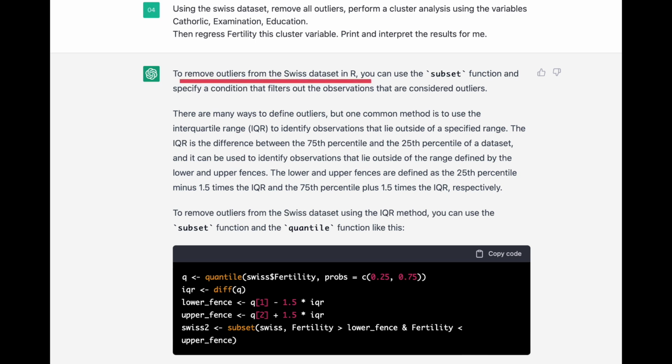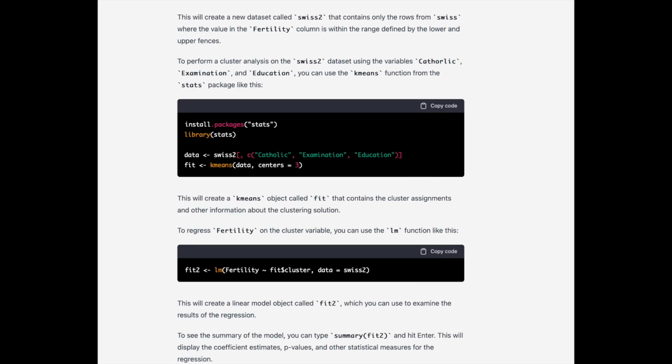And it's telling me some comments. To remove outliers from the Swiss dataset in R, you can use the subset function and specify a condition. Okay, all those things. It's telling me that one common method is to use the interquartile range, and so on. Okay, so here it's giving me a nice piece of code. And here again, did it come up with that code or did it just find it online? I'm not sure. This code looks fine. This will create a new dataset called Swiss2 that contains the rows, and so on. And then it's going to do the cluster analysis.